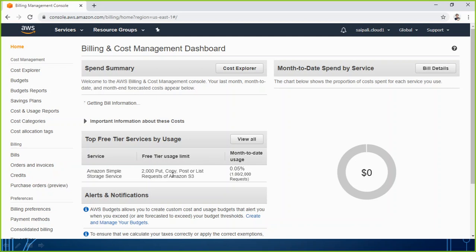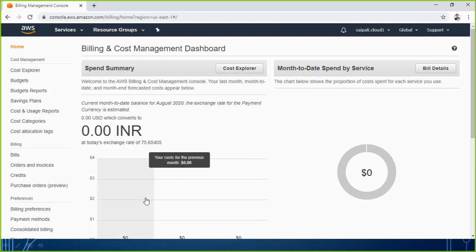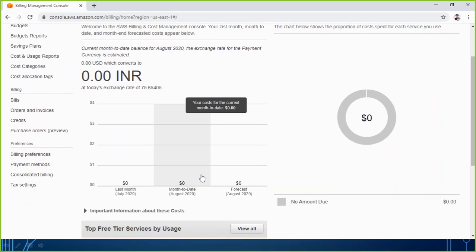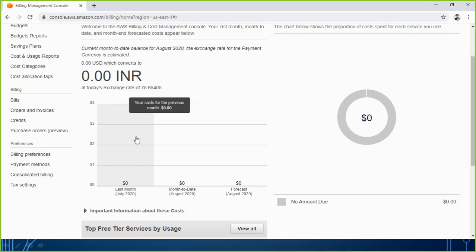I can go for copy, post or list requests of the Amazon S3 service which I am using. There are some of the list, but the basic thing I wanted to show you here is this one. You see how much I spent last month, the current month of August 2020, and the forecast also. This way you will be able to see your bill.